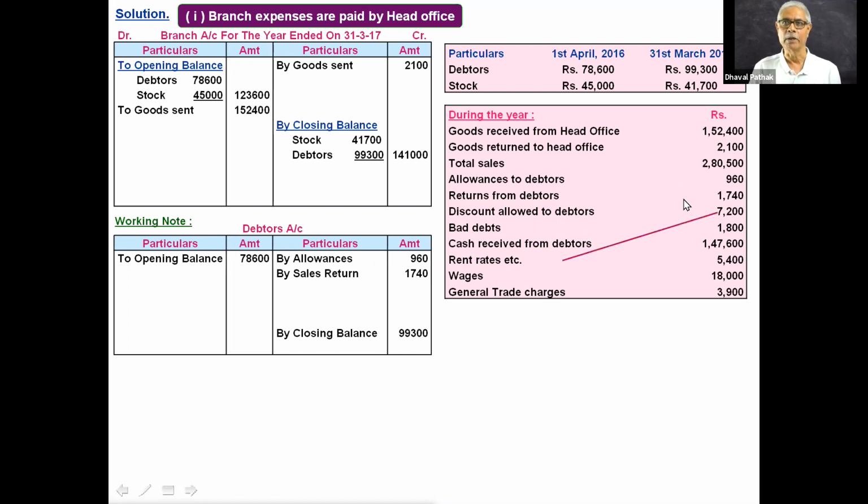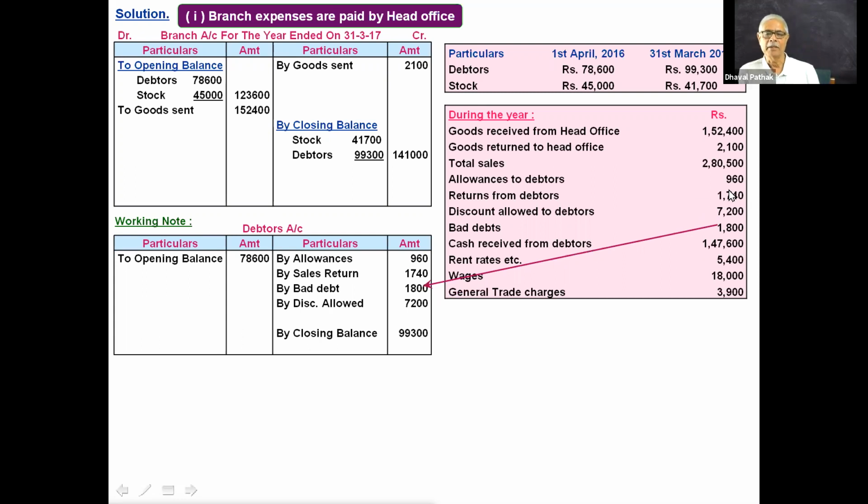Write discount allowed to debtors on the credit side of debtors account. This is also a transaction between branch and customer. It is not a transaction between HO and branch. So this transaction will not appear in branch account. Same way, bad debts credited to debtors account in working note. It will not appear in branch account.